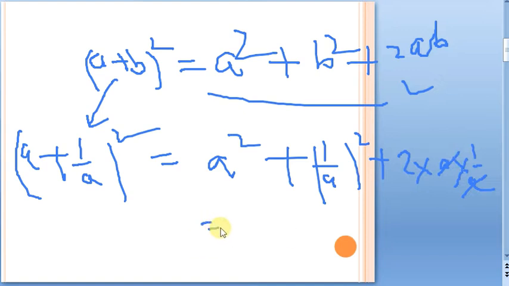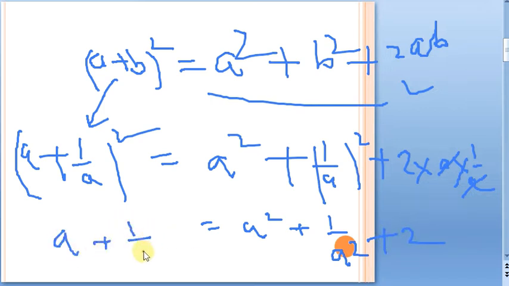So the answer is going to be a square plus 1 by a square plus 2. What is the answer for this one? This is going to be a plus 1 by a whole square. Now we are going to solve a question based upon this particular result. So let us see our first question now.